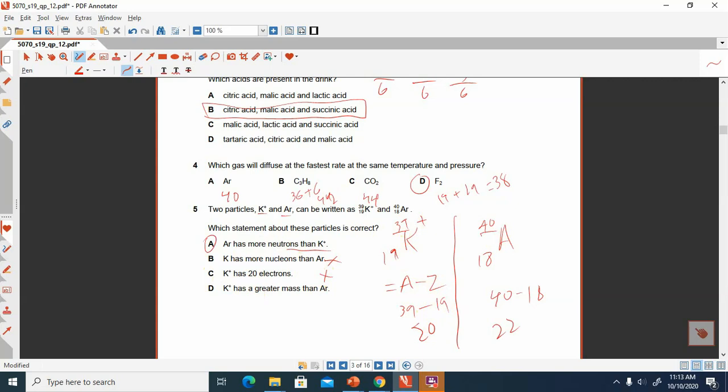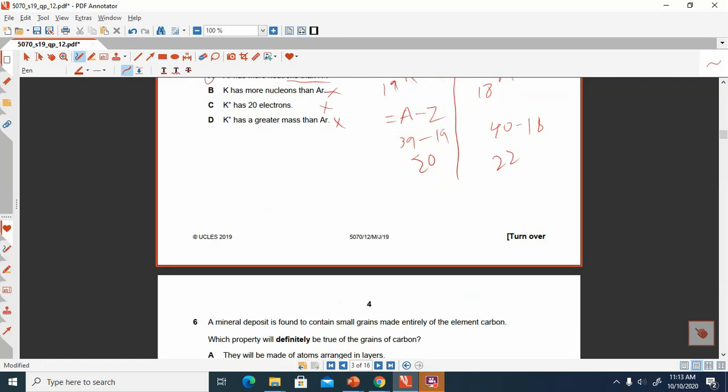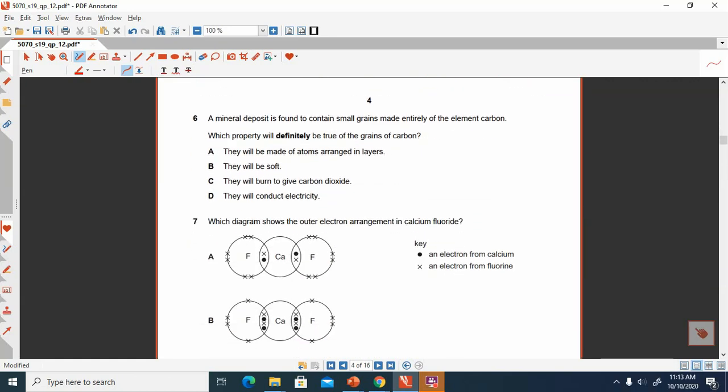The last one is that potassium has a greater mass than argon. No, it has less. So option D is also incorrect. Now we are moving towards another question, that is question number 6. This is question number 6.